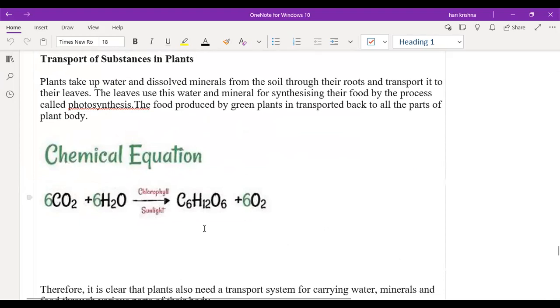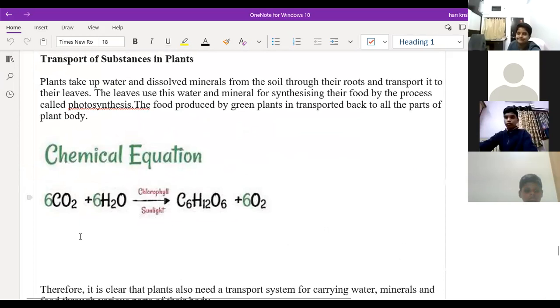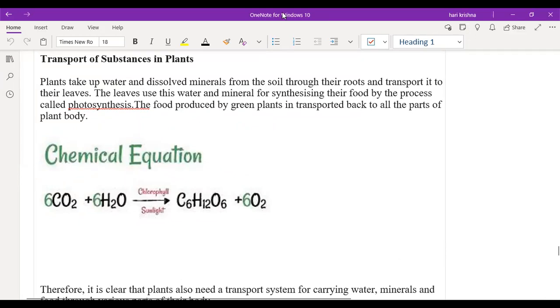So what are the reactants and what are the products in this? Sir, the reactants are 6CO2 plus 6H2O, and the products are C6H12O6, which is glucose, and 6 oxygen molecules.